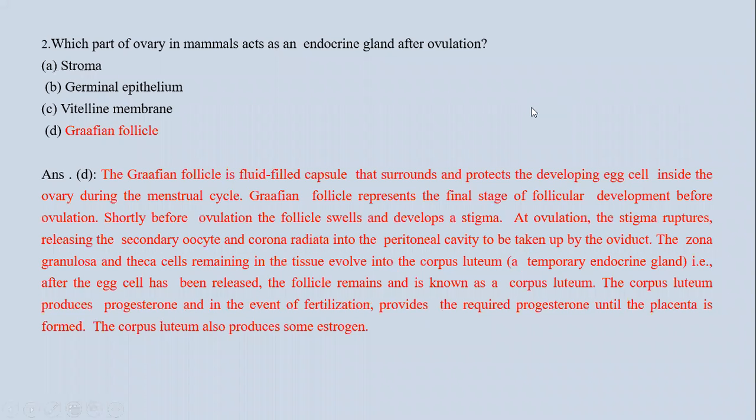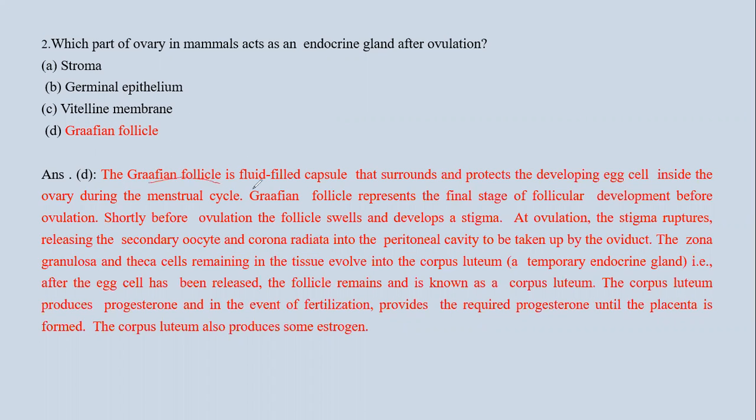Now, second question is, which part of the ovary in mammals acts as endocrine gland after ovulation? The options are stroma, germinal epithelium, vitelline membrane, and Graafian follicle. Now we know that the primary follicle develops into Graafian follicles.